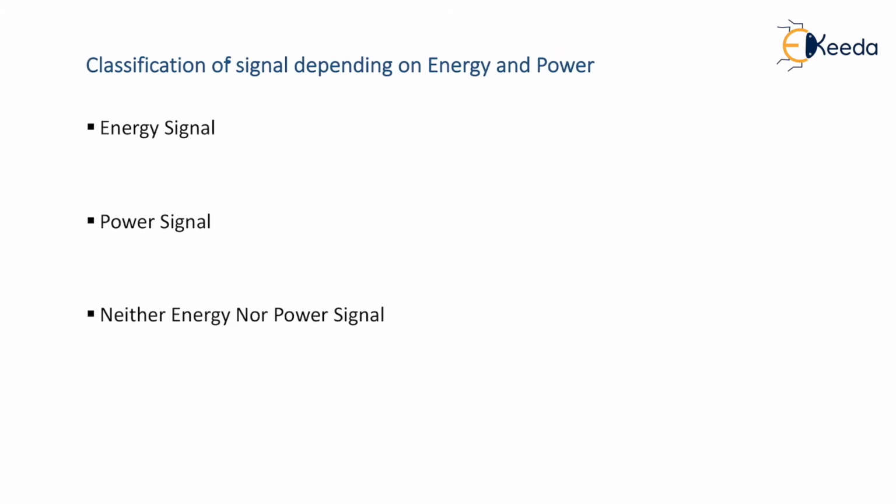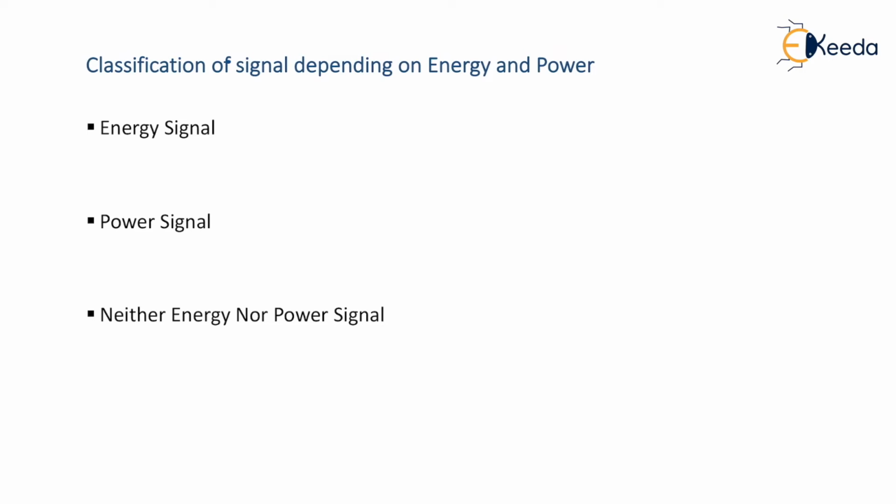And to avoid the confusion, I'll tell you. Now students ask me, sir, what if energy is also finite and power is also finite? Then let me tell you, there is no signal that will have energy also finite and power also finite. In case energy is not defined and power is also not defined even by using the formula, in that case it is categorized into the third category, that is neither energy nor power signal.